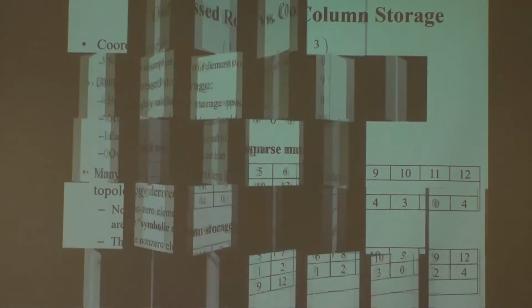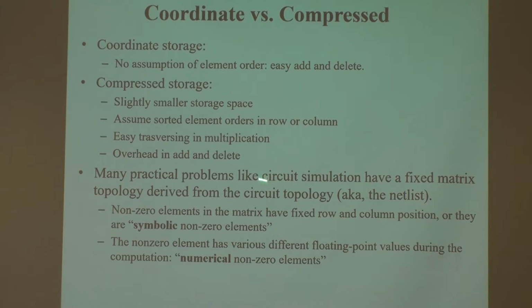So even knowing that there are symbolic non-zero elements, many times we can use this to optimize. Once I have the symbolic matrix, before I do the computations, like in circuit simulation, I probably run through 10,000 time steps, predicting how the transient happens, whether this voltage overshoots and that one undershoots, how much power this uses.